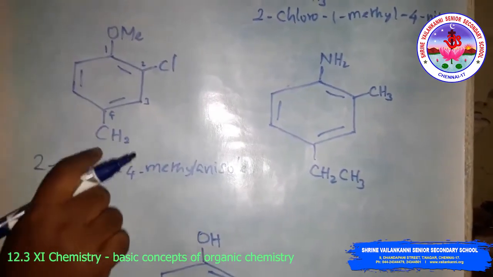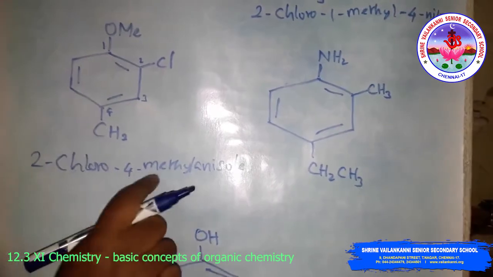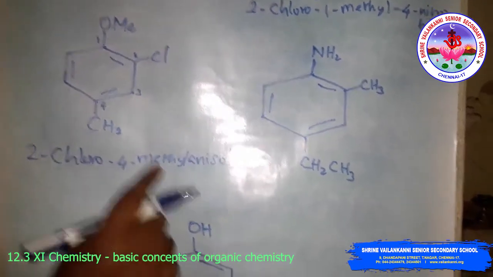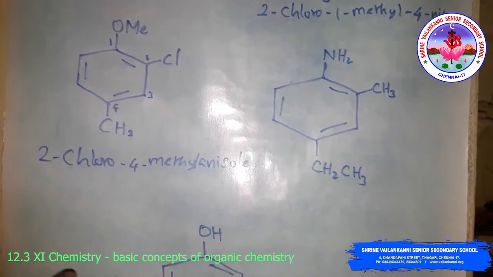Since the methyl group is present, it is methylanisole. In the presence of chloro at position 2 and methyl at position 4, it is 2-chloro-4-methylanisole. So this is the correct way.